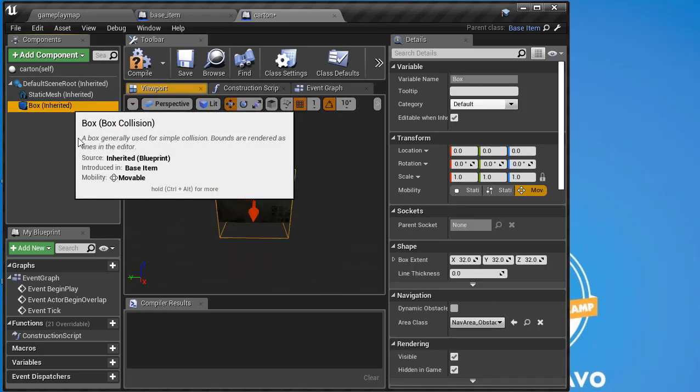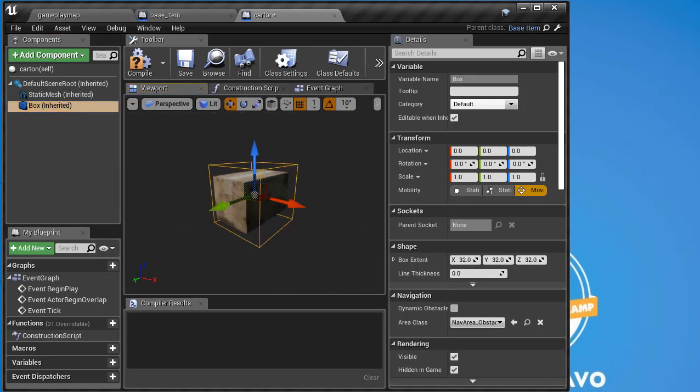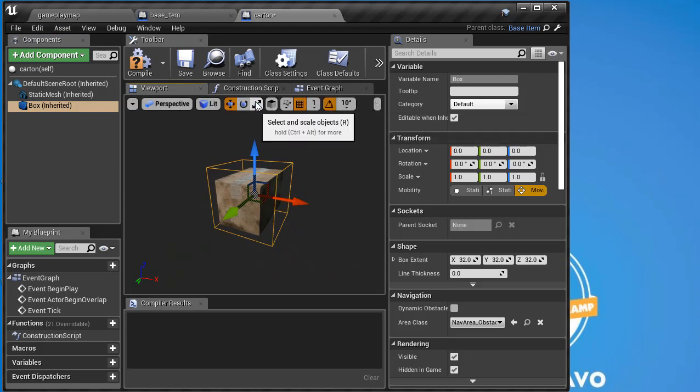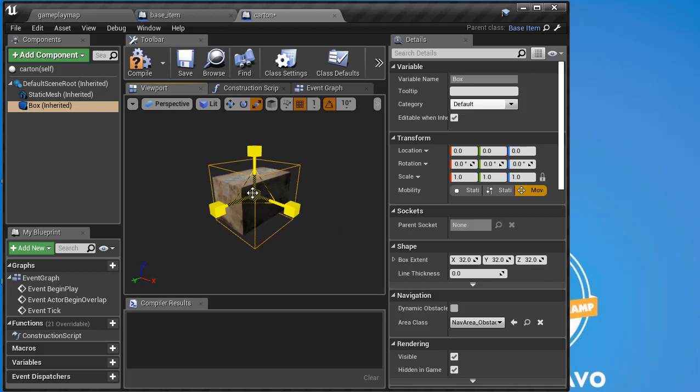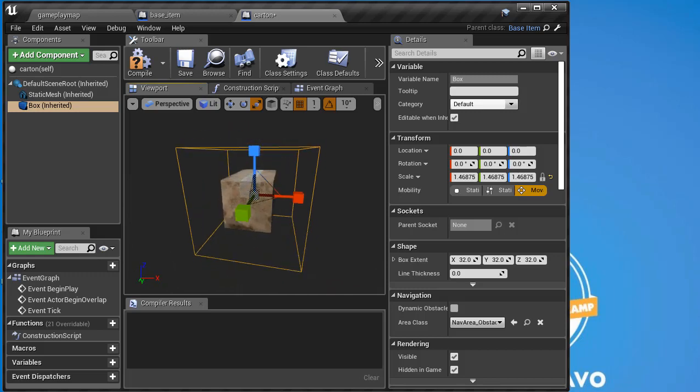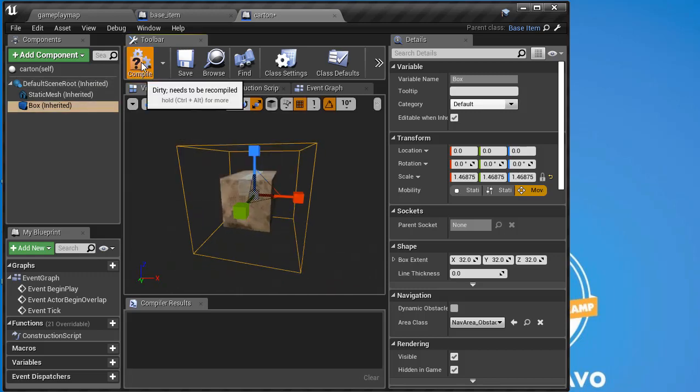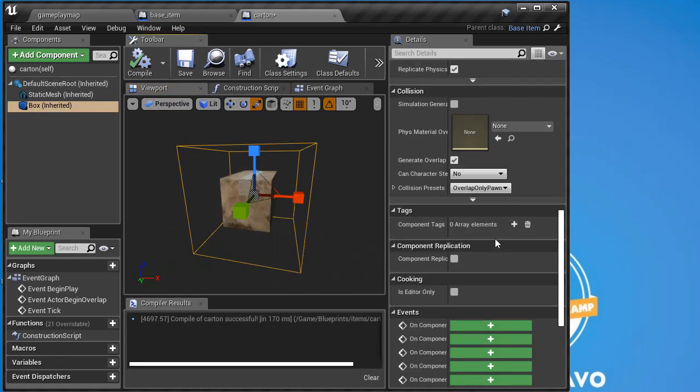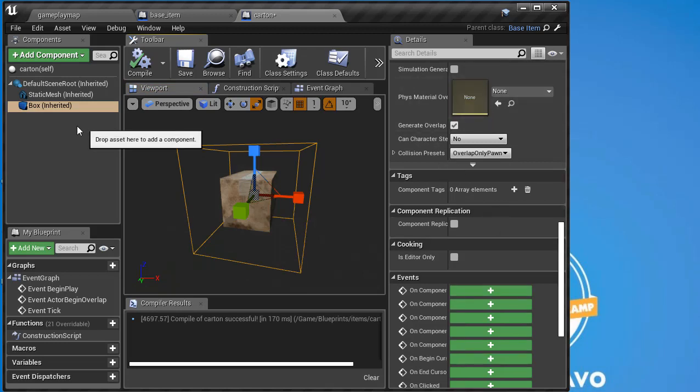And you know what? Now that I have that, I'm going to go ahead and make my collision box bigger. So I can use my scale tool for that. And let's see if I can. Sometimes you got to rotate this a little bit to get a hold of it. There you go. And I want it to be big enough so that my player will have no problems colliding with it. All right, so I think for all intents and purposes, that's good. Just make sure all your stuff is good in there.